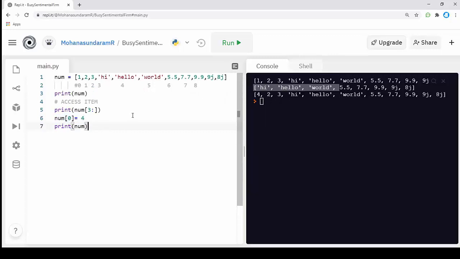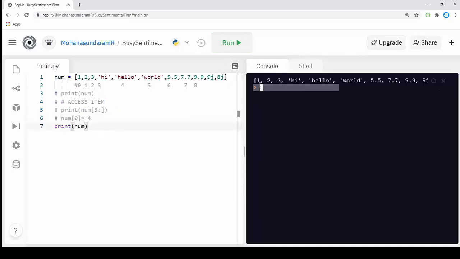The next thing is looping. If I print num, it will give an output like this, as a list. But what if we want to iterate over the list, to get each single, separate value of the list? For this we can use a loop.